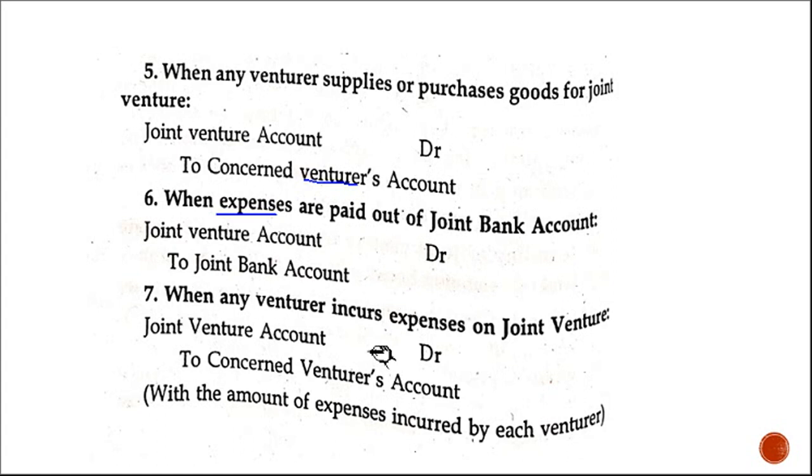Next one. When any venturer incurs expenses on the joint venture. So the expenses are paid by a venturer, a partner, a kind of partnership. Here who is paying? The venturer is paying, so he is the giver of benefit. His account should be credited. Who is getting the benefit? For whose sake did he pay? Joint venture account. So what is the entry? Joint venture account debtor to venturer's account.